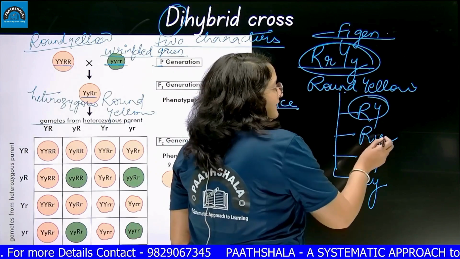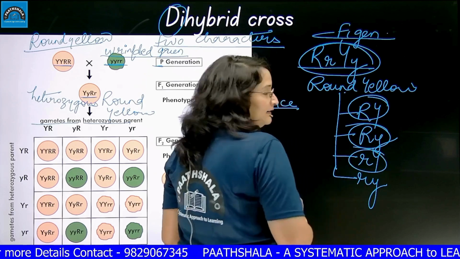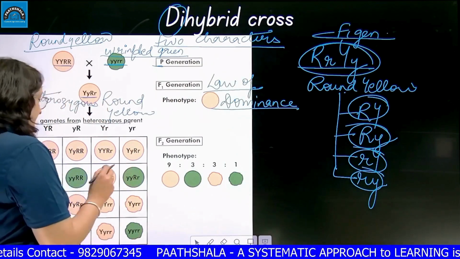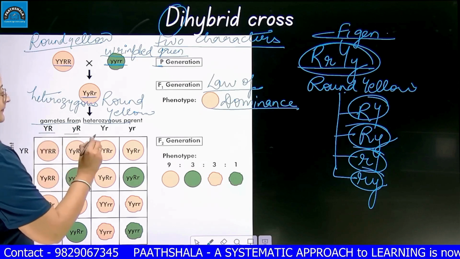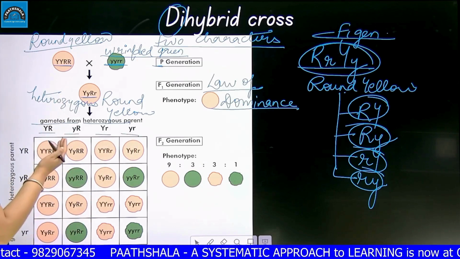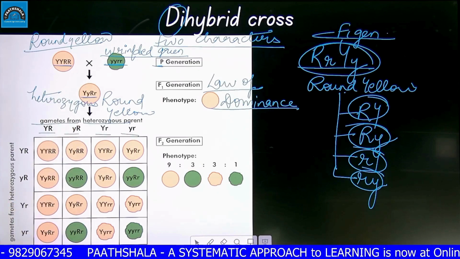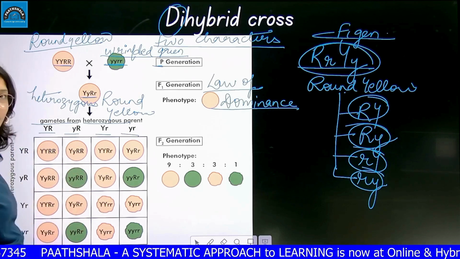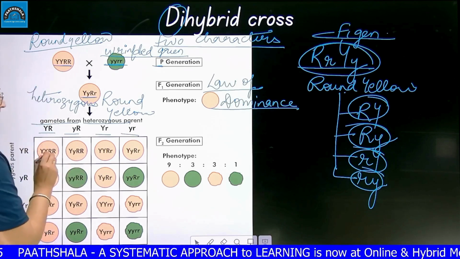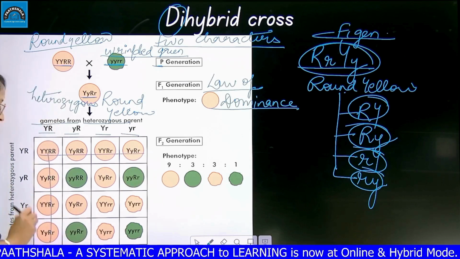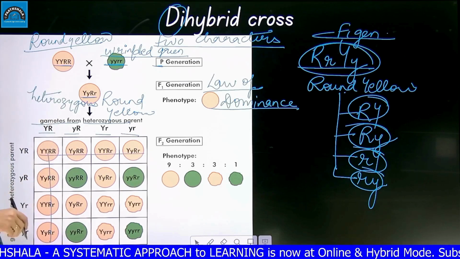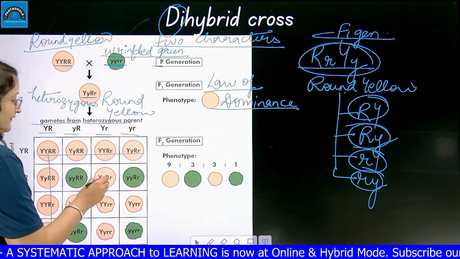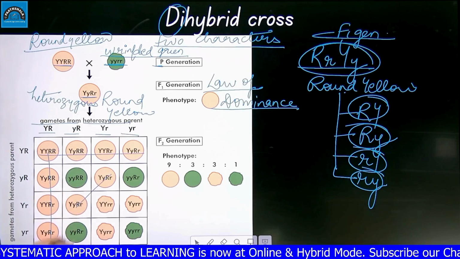First gamete capital RY, second gamete capital R small y, third gamete small r capital Y, and the fourth one small r small y. Look, from one parent 4 gametes, from another parent again 4 gametes, and the combinations we get, like, I hope you all have played House. So here we have a line and this line. Both of these lines are showing round yellow seeds. Then we have this diagonal which is again showing round yellow.